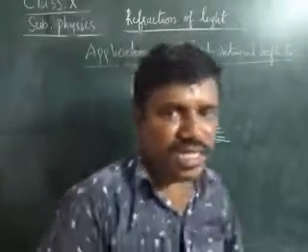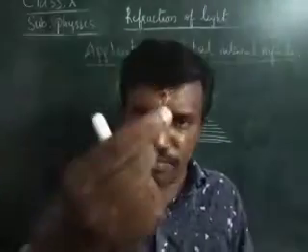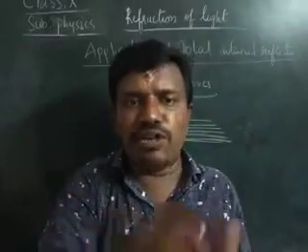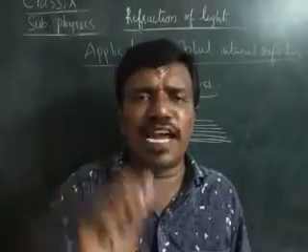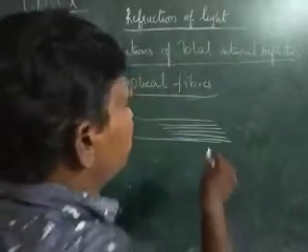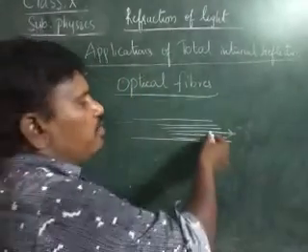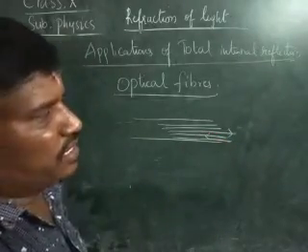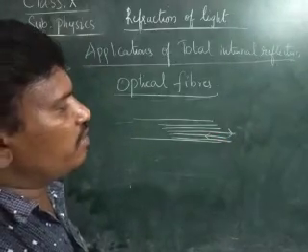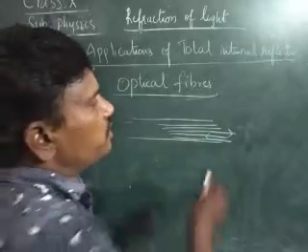Normally we can see the dish wire. If you see the dish wire, inside one middle wire will be there. At the top of it many wires can be seen. That means one will be giving the light, and the other will be reflecting the light. One is giving the light, the other is reflecting the light. These optical fibers are used in the field of medicine.